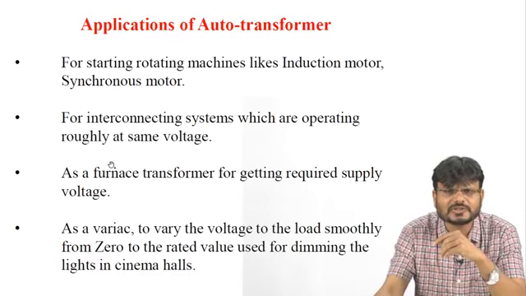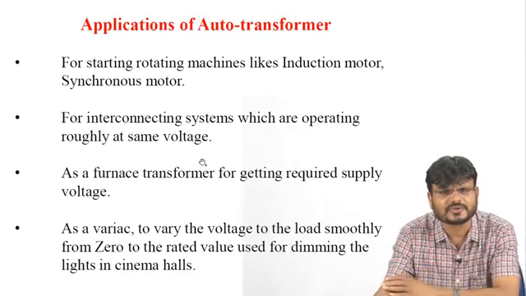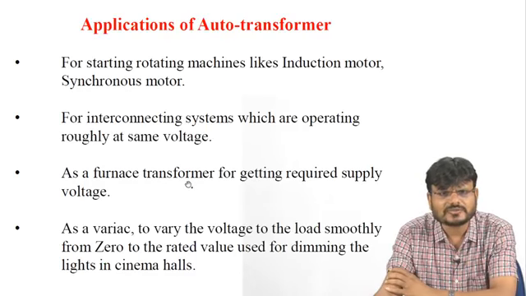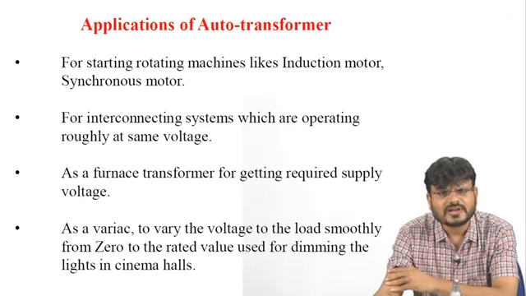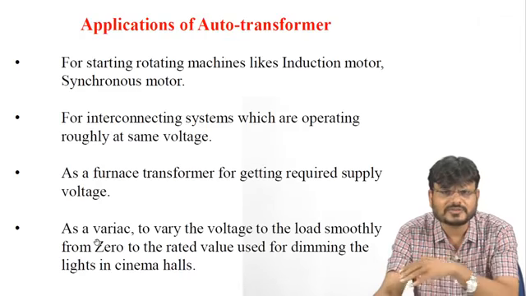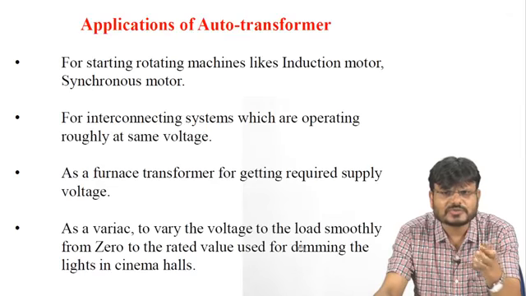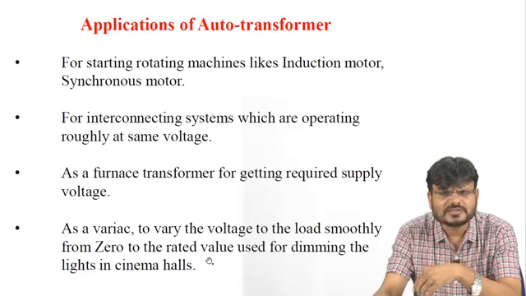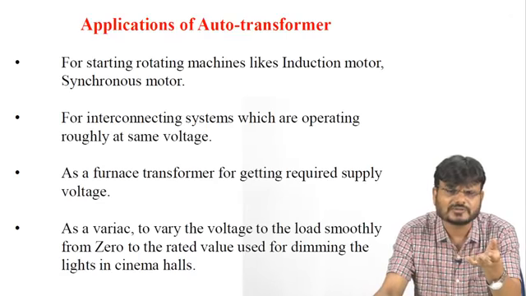Second application of auto transformer is for interconnecting systems which are operating roughly at the same voltage. Auto transformer can be used as a furnace transformer for getting required supply voltage. Another application of auto transformer is as a variac, that means you can vary the voltage to load smoothly from 0 to rated voltage, used for dimming the light in cinema halls. Just you can use the auto transformer.